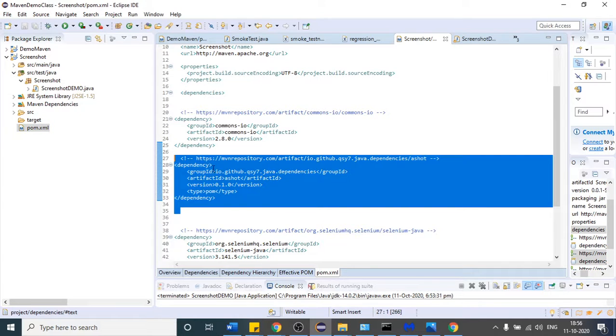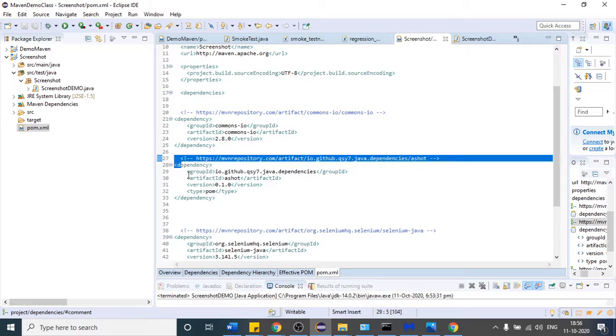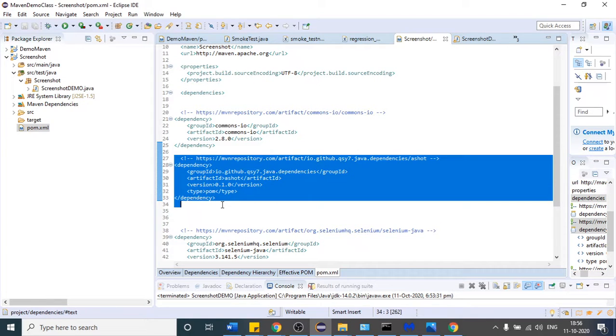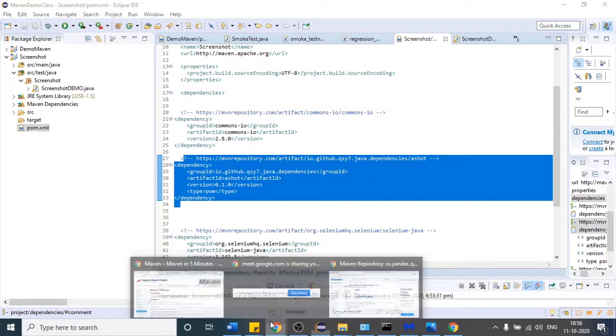I will suggest you go with the Maven way. The reason it is best is that you do not have to do some extra steps here, right?